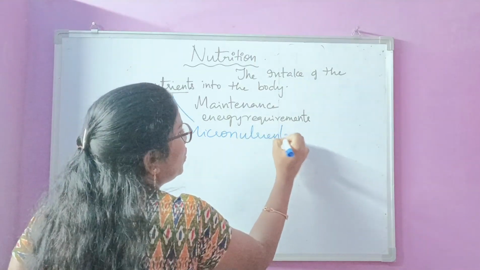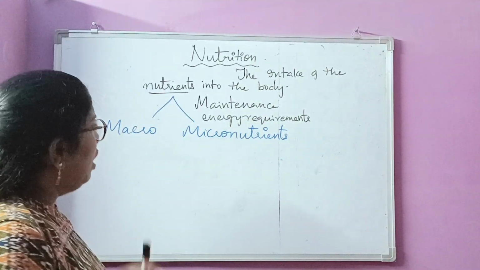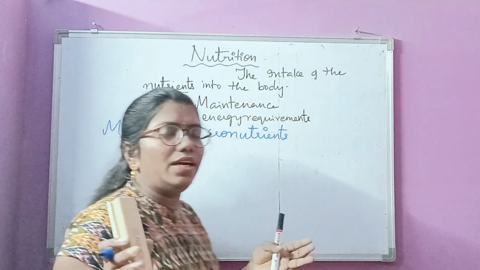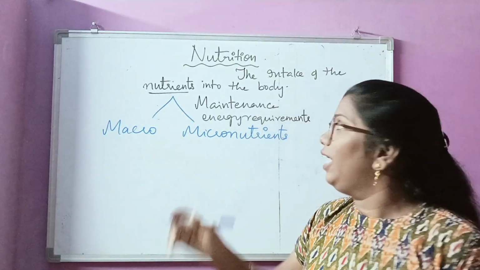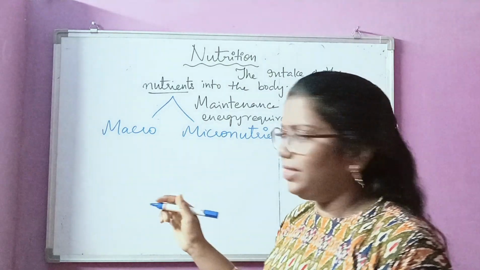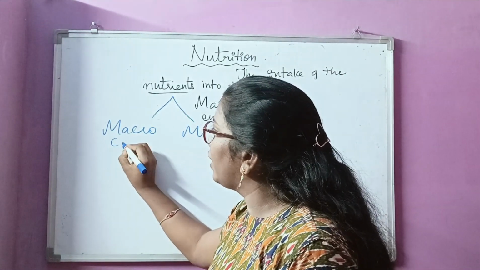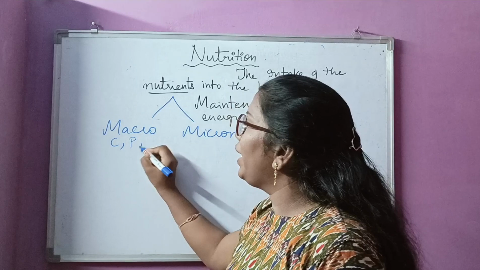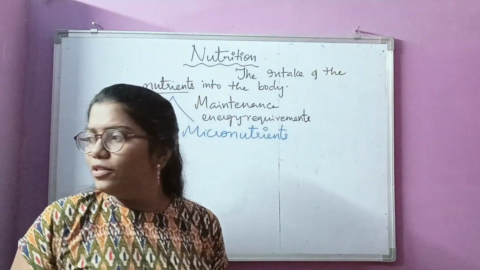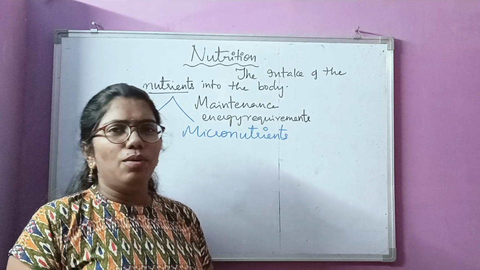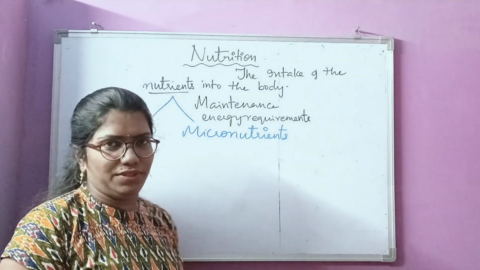What are macronutrients? Macro itself means large. Macronutrients are required in larger quantities, like carbohydrates, proteins and fats. Whatever we take in, mostly we take carbon compounds.